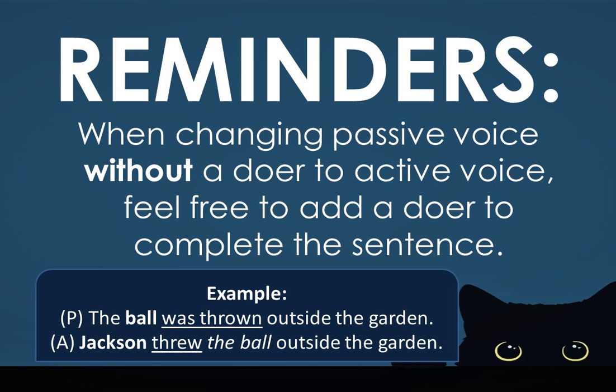Lastly, you have to remember that when changing passive voice without a doer to active voice, you have to add a doer to complete the sentence. For example, the ball was thrown outside the garden. Jackson threw the ball outside the garden. Let's try